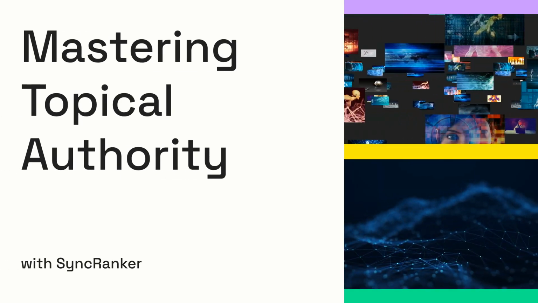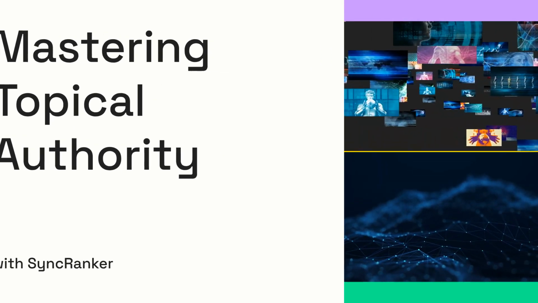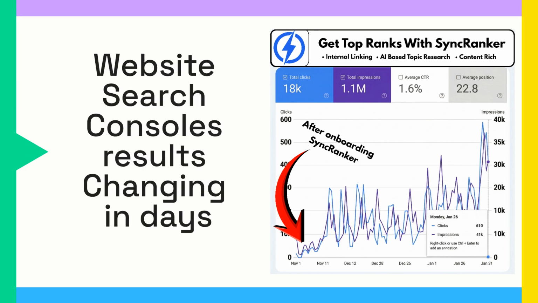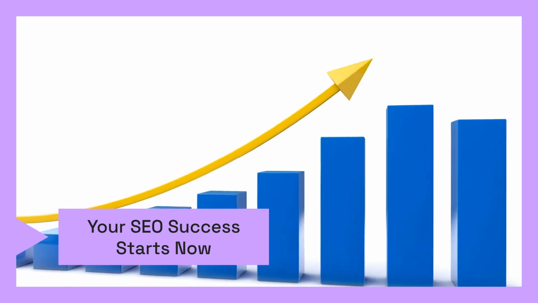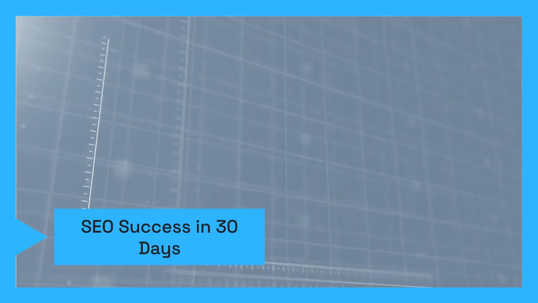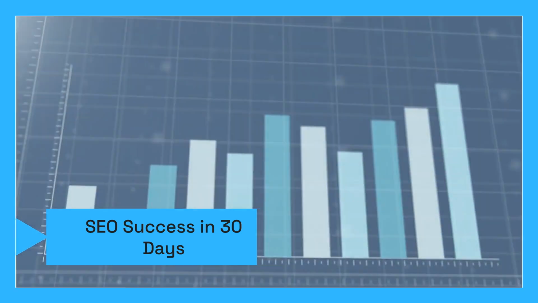If you're a small business owner or SEO freelancer looking to automate your success, pay attention. We know you want real, measurable SEO results, and you want them fast. Imagine transforming a flat performance graph into explosive growth. We're talking about hitting peak SEO performance in as little as 30 days.